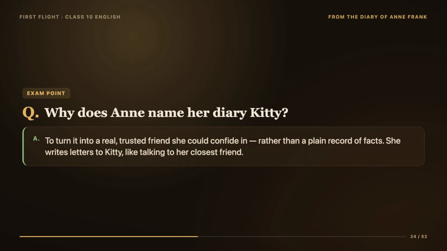From then on, she does not just write notes, she writes letters to Kitty. She tells Kitty her stories the way you would talk to your closest friend. This is why, throughout the diary, you will see her addressing Kitty directly. Kitty is the patient, understanding, never judging friend that Anne could not find in the real world. When an exam asks why Anne names her diary Kitty, the answer is simple and lovely: to turn it into a real, trusted friend she could confide in rather than a plain record of facts.